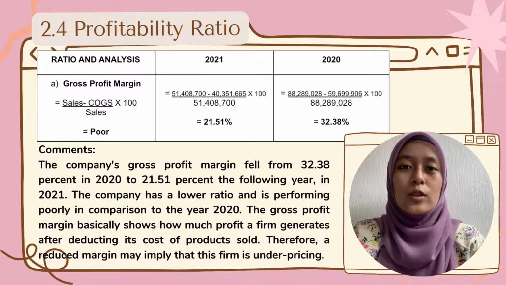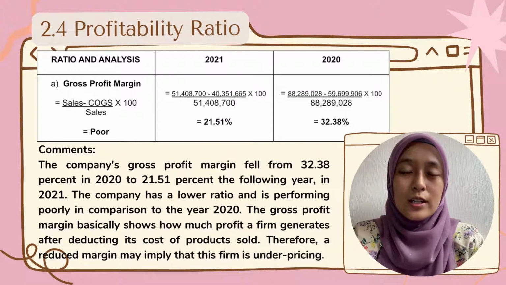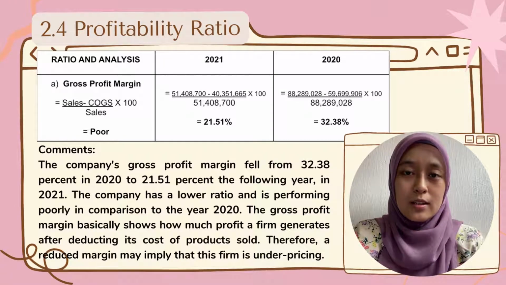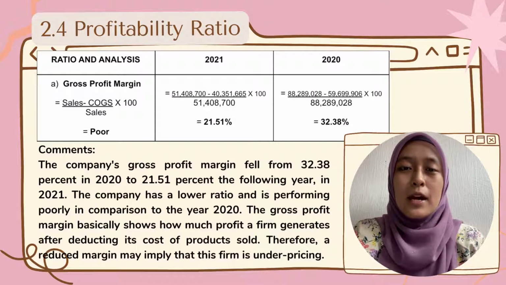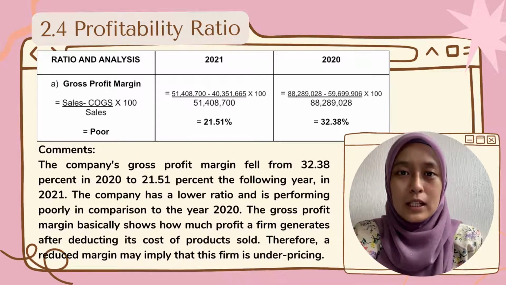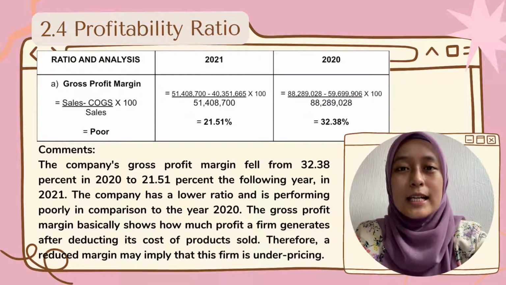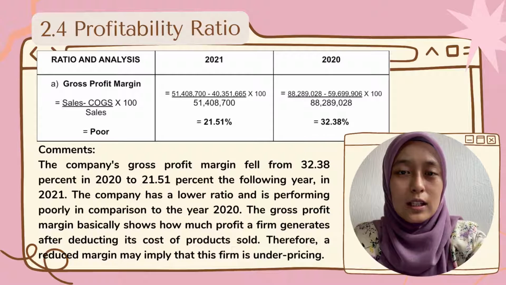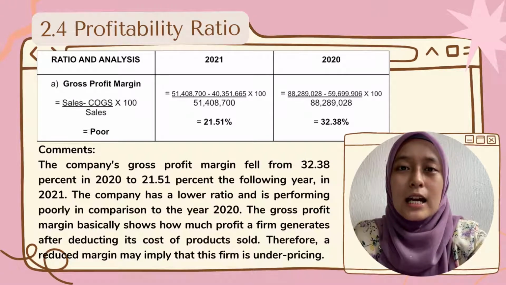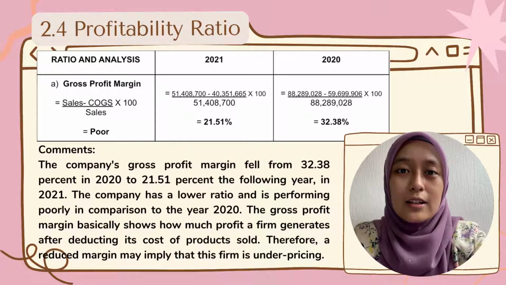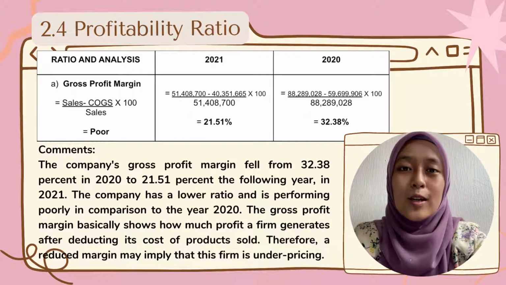Thus, a lower ratio compared to the previous year is poor performance and may imply that the company is underpricing. The low profit margin suggests a limited margin of safety, which increases the possibility that a drop in revenue from 2020 will result in a net loss for 2021.